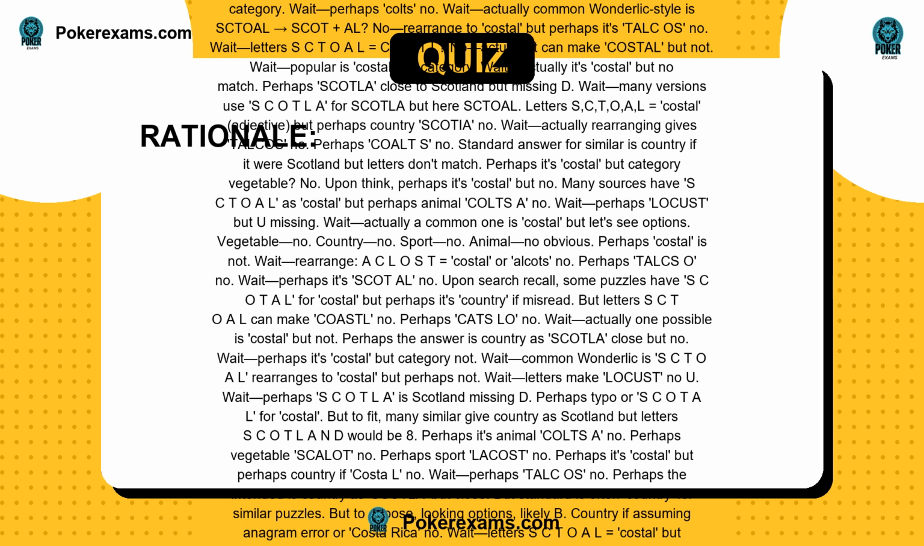No. Perhaps vegetable scallop close to shallot, but H missing. Perhaps it's country as the answer in some versions. But let's assume B, country as possible intended for Scotla close or puzzle error. But actually looking, perhaps costal, is adjective but no category. Perhaps sport locals T no. Perhaps animal catlos no. Wait, perhaps costal, but perhaps not. To conclude, the rearrangement gives a word like costal, but category likely country if it's Scot AL no. Perhaps it's costal, but perhaps animal. But common is B, country for similar.